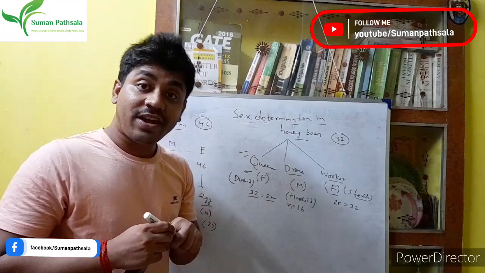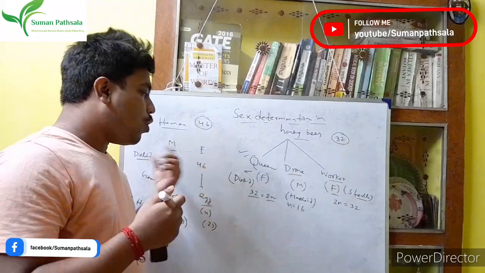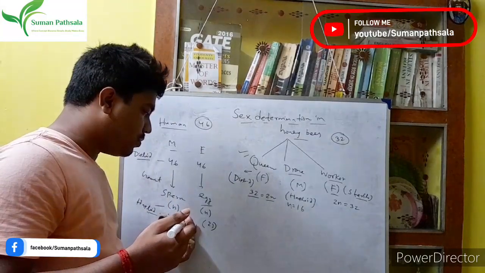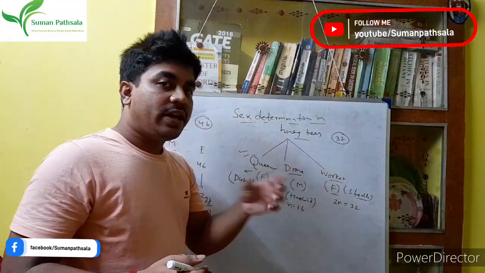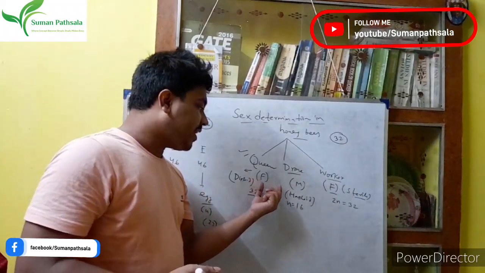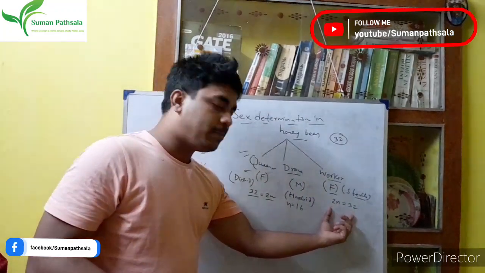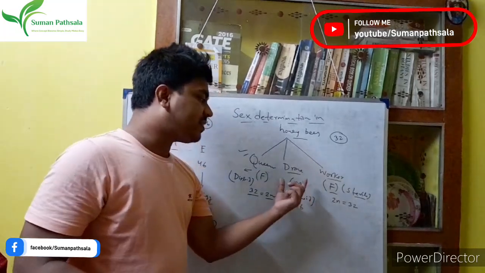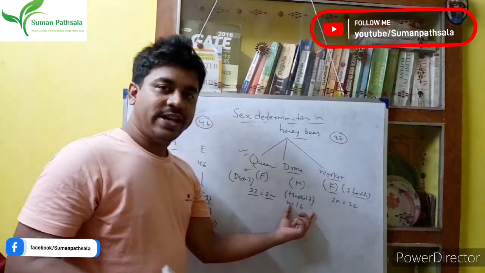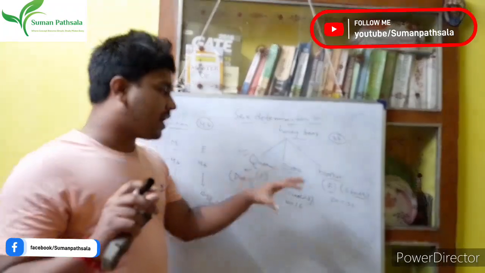So what do we understand? In case of us, both male and female are diploid, but during gamete formation we have the haploid number of chromosomes. But honeybees differ from this. In case of female, that means queen and worker, they have the full chromosome number, the diploid cell. But in case of drone or male, they have only half the chromosome number. That is haploid. That's why they are very sad. So that is the main thing.